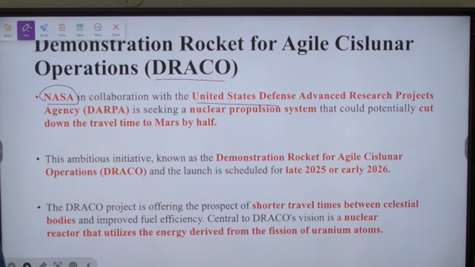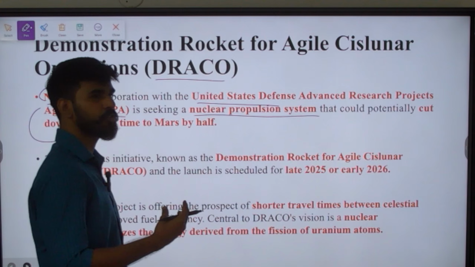So far we are using conventional fuels for space activity, like if it is liquid fuel, then we go for liquefied hydrogen, and oxygen is used as oxidizer. But now they are proposing nuclear propulsion systems for space-based activities. So this will potentially cut down the travel time to Mars by half. This is what they are aiming for.